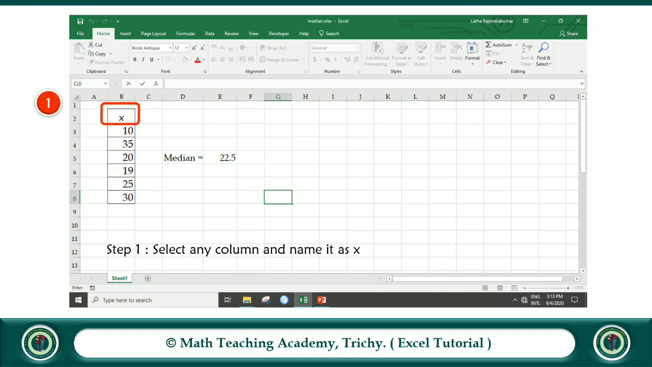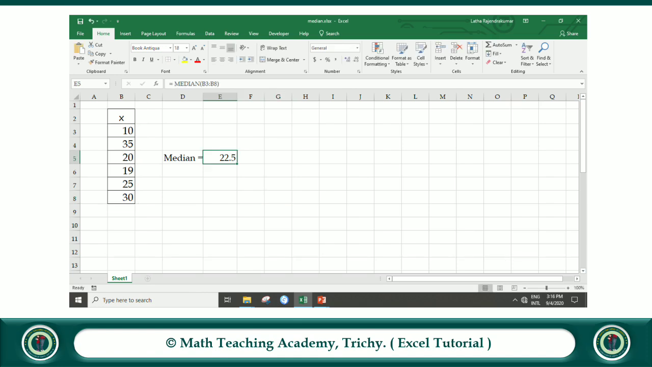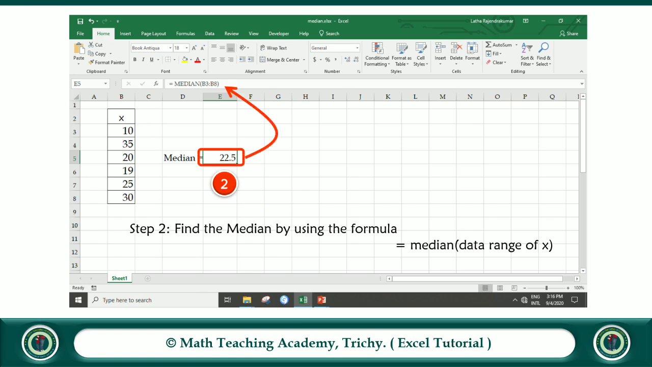Step 1. Select any column and name it as X and enter its values one by one. Step 2. Find the median by using the formula equal to median of data range of X. Then it will automatically compute the median of the given individual series. Here the median of the given individual series is 22.5.